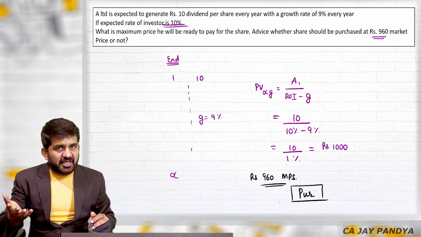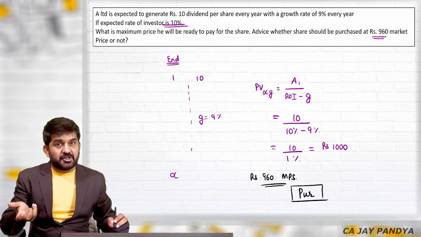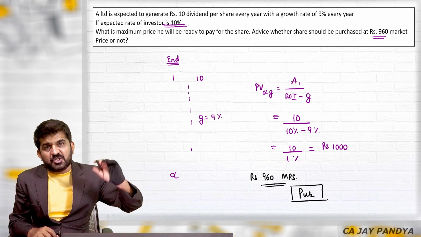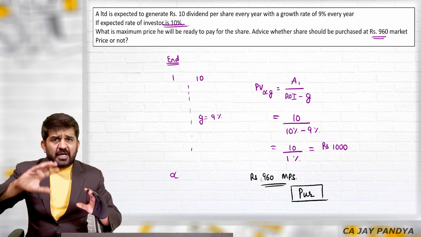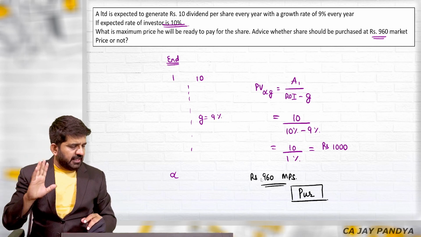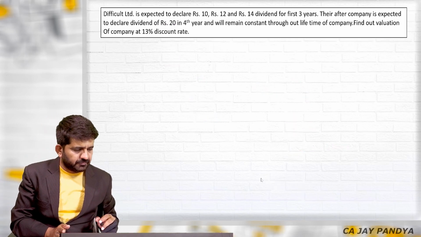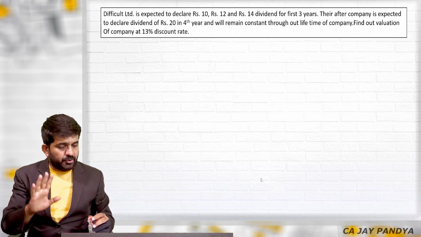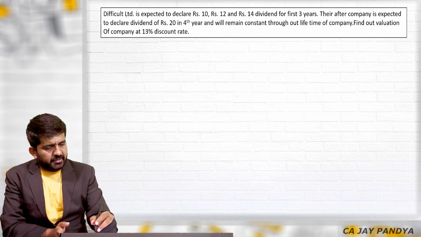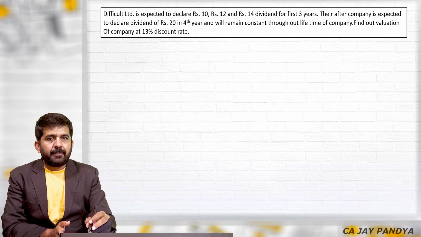What is the market price of the share? 960. I will purchase it. What is the market price of jeans? 1000. I will purchase it. So whenever I get confused, I always remember the concept of jeans and I'll be getting a correct answer. Now, this type of questions are important. It is asked, as I told you, a couple of times in the intermediate examination.